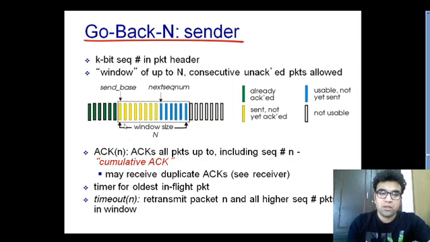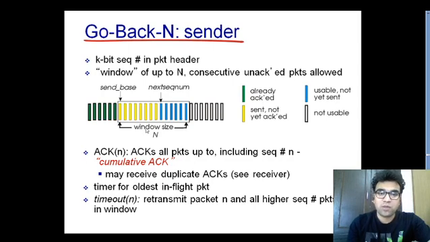Once these packets are acknowledged, this window slides towards its right, and these unusable packets will start coming inside the window. And once they are inside the window, they are also eligible to be sent from the sending side to the receiving side.